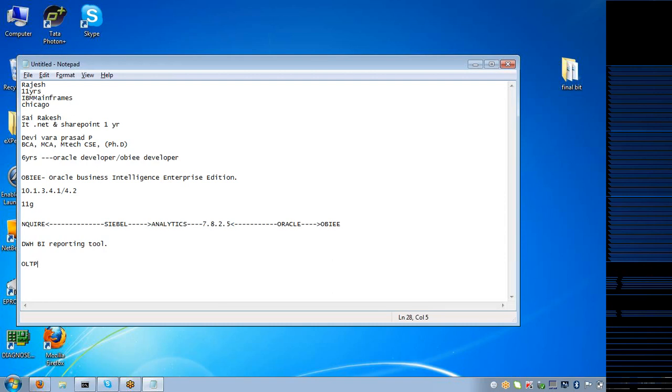It is designed to insert new data, to modify and delete current data, and to store the data in the form of tables. So it's purely for storing the data. Got it, guys? So OLTP means online transaction processing.